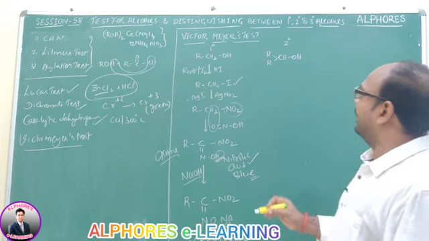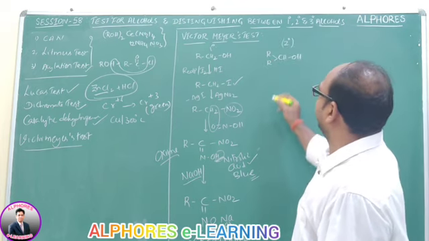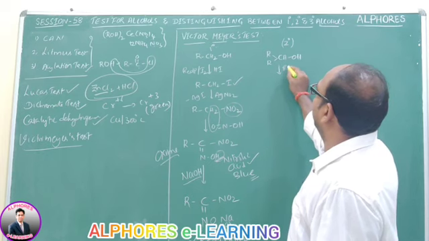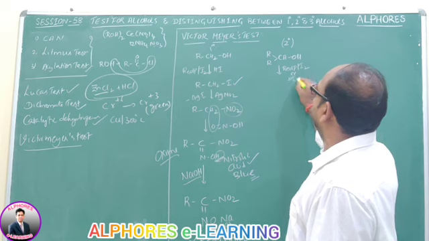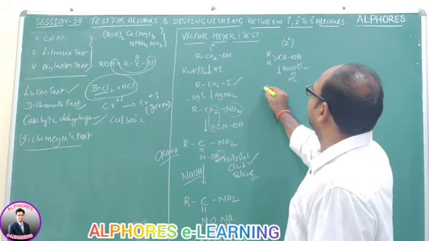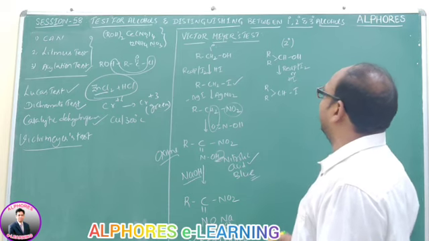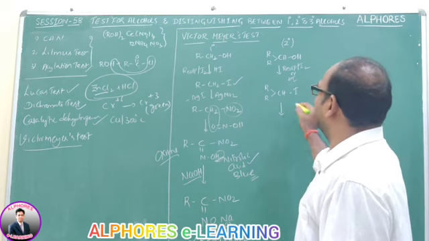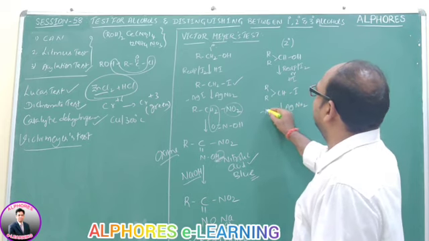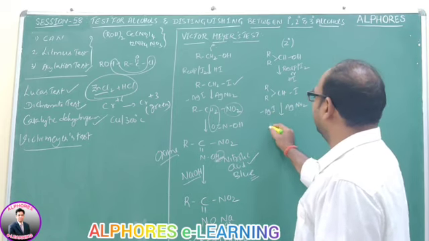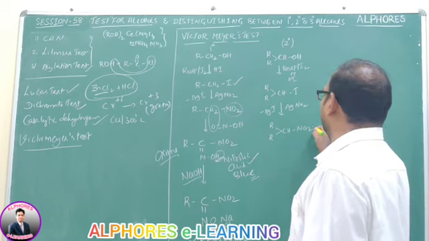But in the case of secondary alcohols, let us see R2CHOH. This secondary alcohol upon reaction with red phosphorus and iodine, HI, has its OH group replaced by iodine. This is a secondary alkyl iodide. The secondary alkyl iodide upon reaction with AgNO2 gives AgI as a precipitate, and we get R2CHNO2.